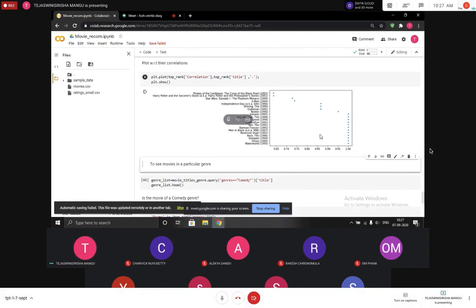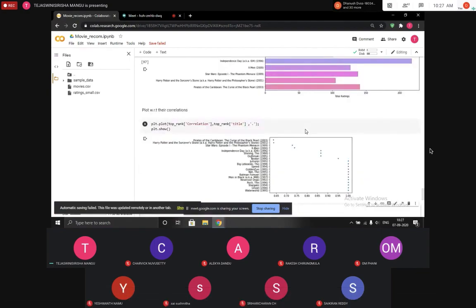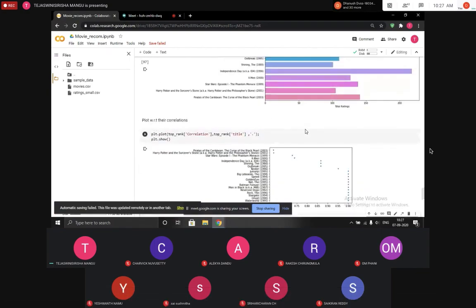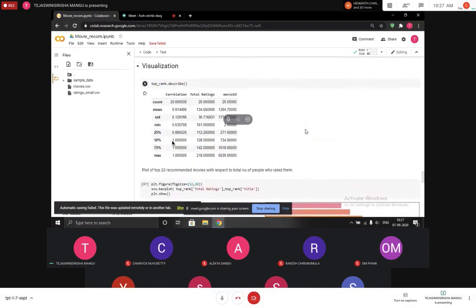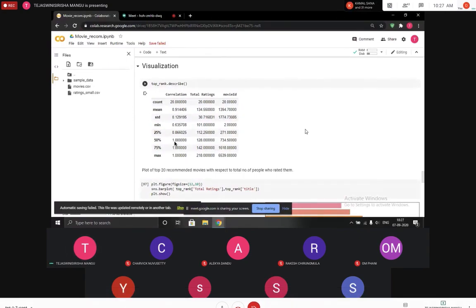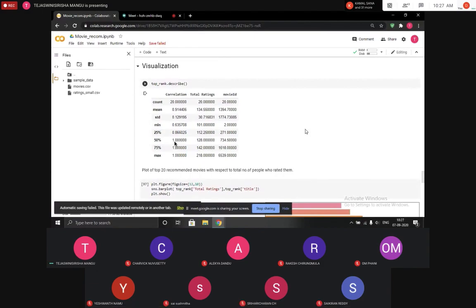One question. Can you go a little above, where you said 25%, 50%, and 75%? So this 50% is, as you said, the median, right? That means more than half of the movies are rated exactly like the movie you have given as input, right?